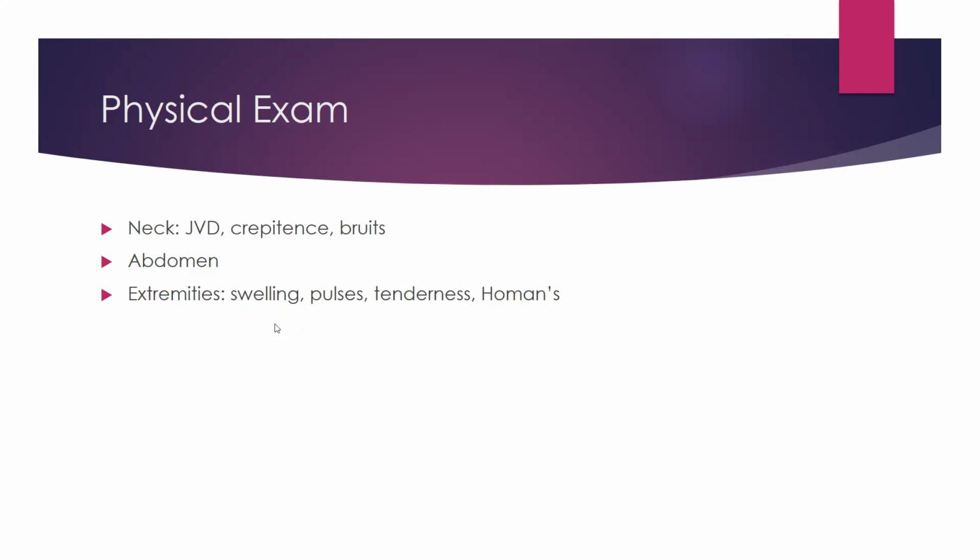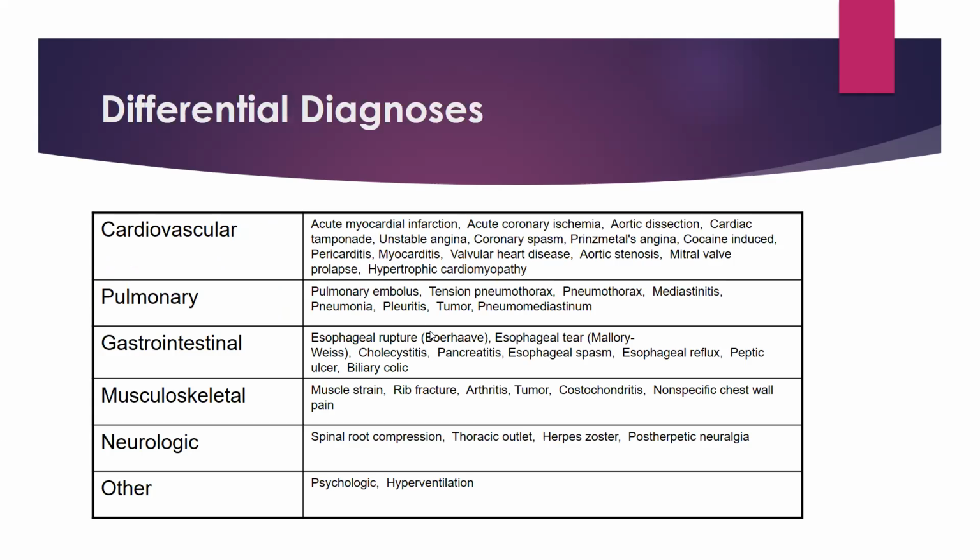Extremities for the peripheral pulses, pedal edema, and tenderness. So these are the most important causes of chest pain. In cardiovascular: MI, acute myocardial infarction, acute coronary syndrome, aortic dissection, cardiac tamponade, unstable angina, coronary spasm, Prinzmetal angina, cocaine-induced, pericarditis, myocarditis, valvular heart disease, aortic stenosis, mitral valve prolapse, and hypertrophic cardiomyopathy.